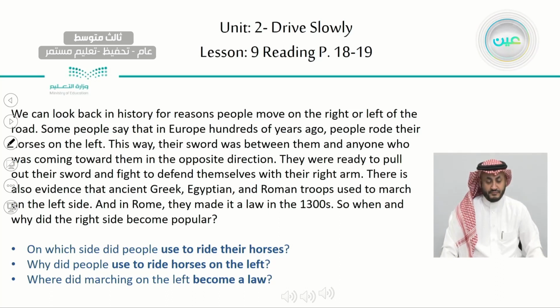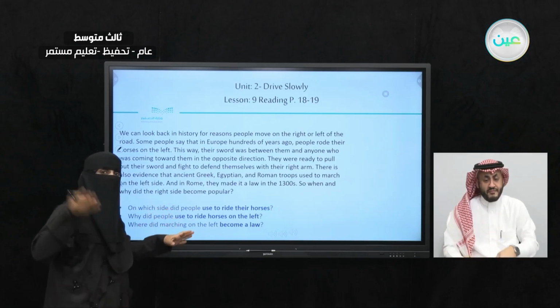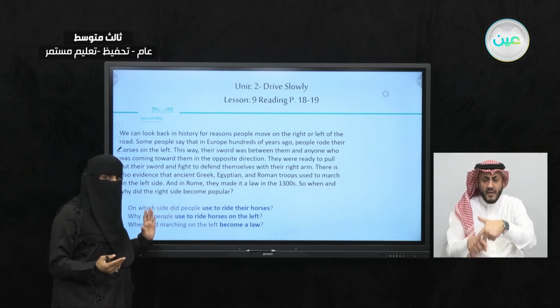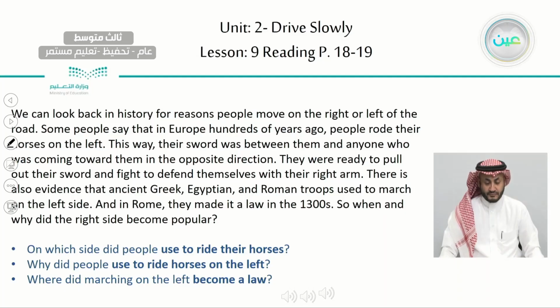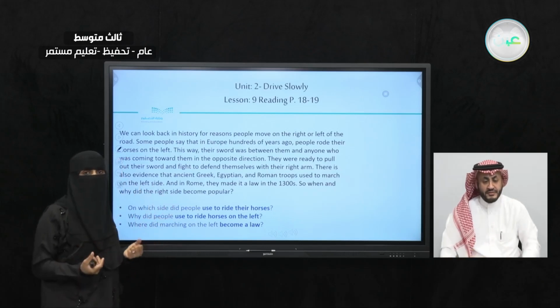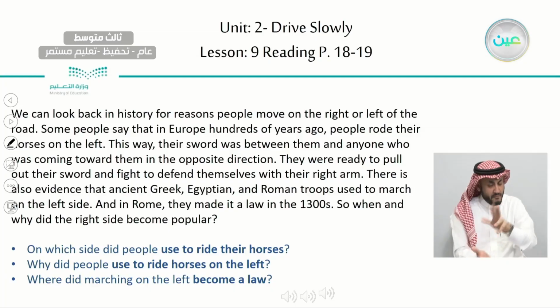Now let's read the third paragraph together and we answer these 3 questions. Okay, we have the first question. On which side did people use to ride their horses? Now we're not talking about cars, we're talking about historical events. How did it start? We're talking about horses. Why did people use to ride horses on the left? What is the reason they gave us? Where did marching on the left become a law? It started, but when did it become a law? You have to tell me the time.